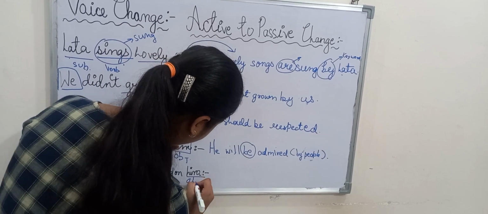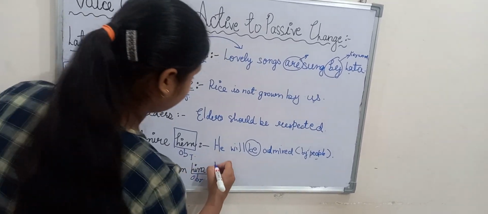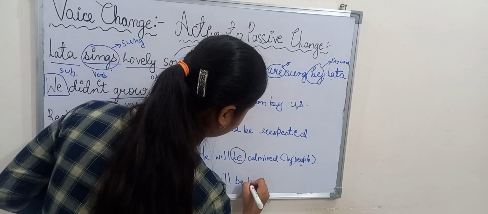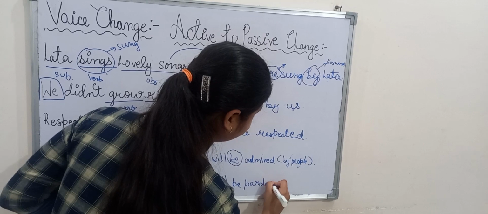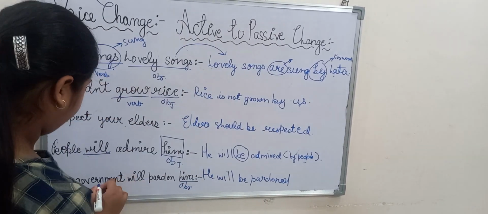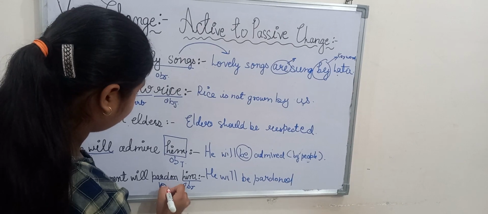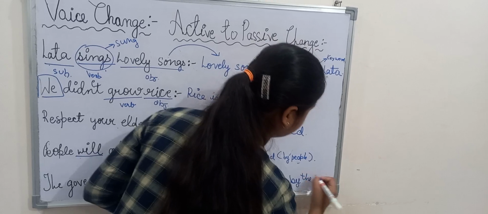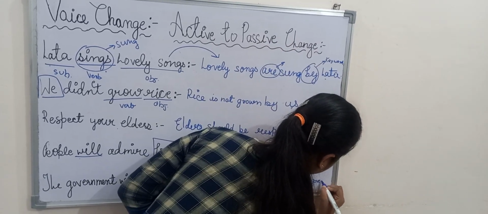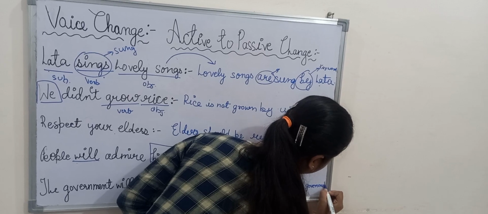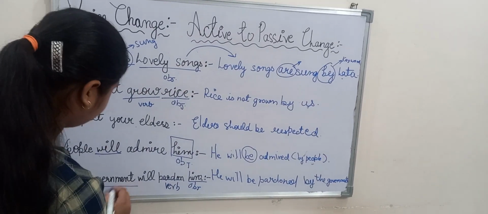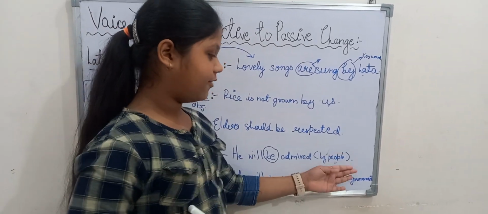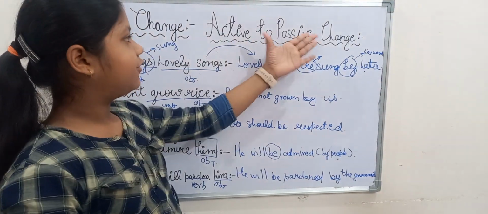The government will pardon him. Him is the object, which here becomes he. He will be pardoned. Pardon is the verb. By the government, because the government is the subject. He will be pardoned by the government. This is the change from active to passive.